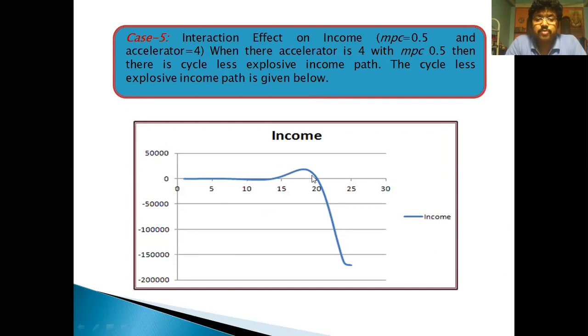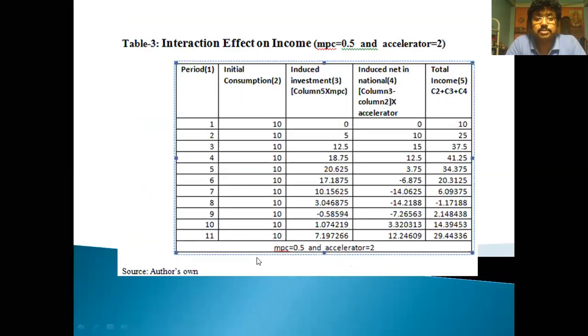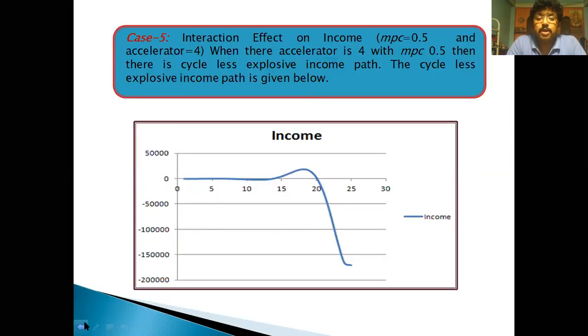Look at this picture very carefully. Here also, a cycleless explosive income path. This is case 5 of the Samuelson model of trade cycle on the basis of the marginal propensity to consume and the accelerator.